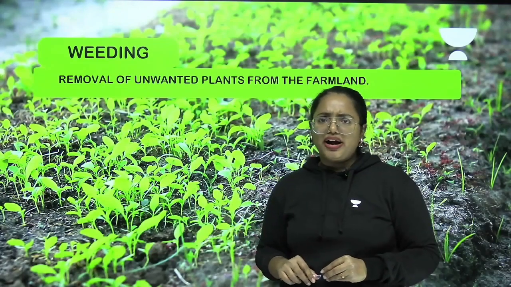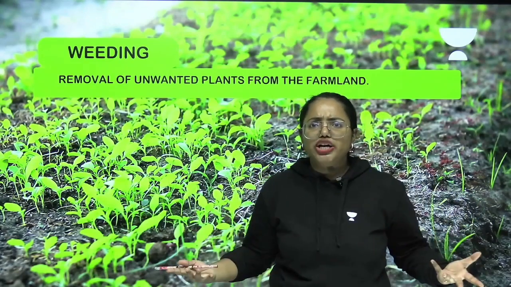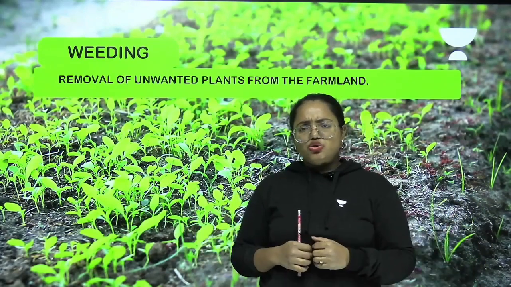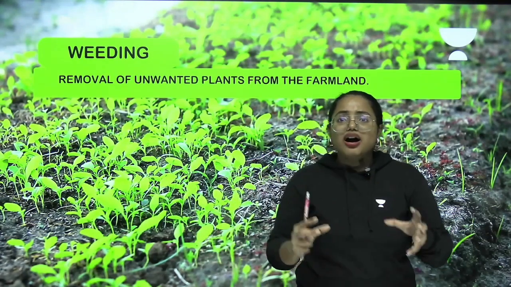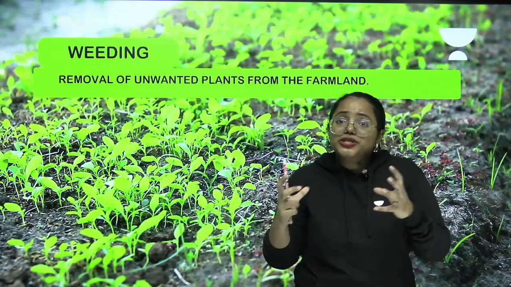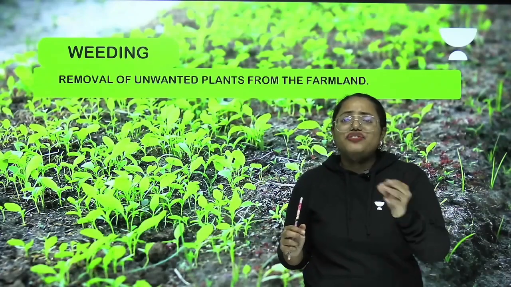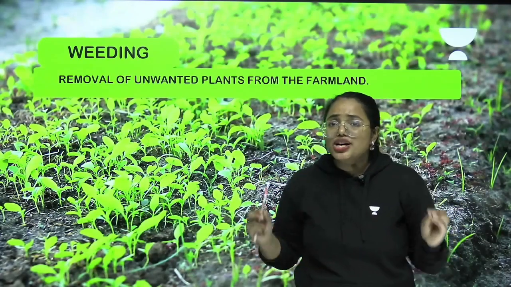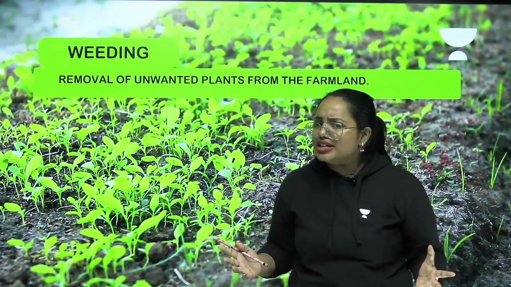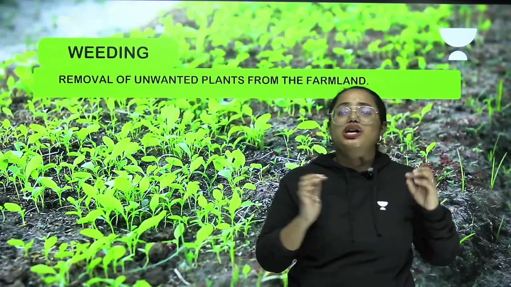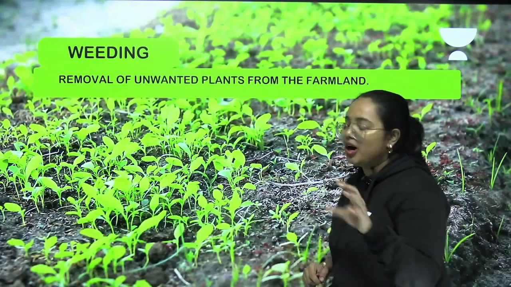Oh, that is very bad, right? So these crops and weeds have a competition to get the nutrients, water, and all of these. This competition is not at all good. It's not a healthy competition. The crops are very important to us, so they have to be grown properly. For that, nutrients, water, sunlight, everything is so much essential. So we need to avoid the competition between weeds and the crops. And therefore, what has to be done? The unwanted plants have to be removed from the farmland, and this process is called weeding. Clear? I hope everyone is clear with it.